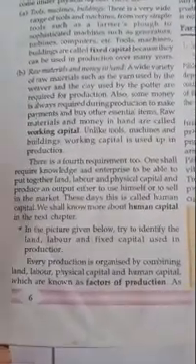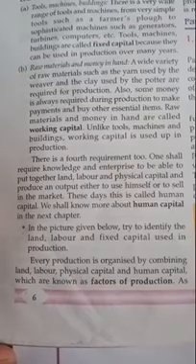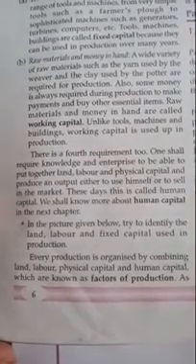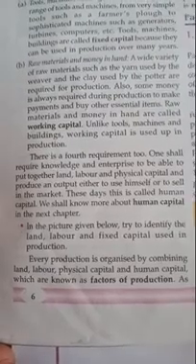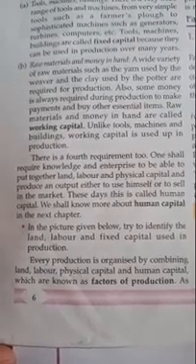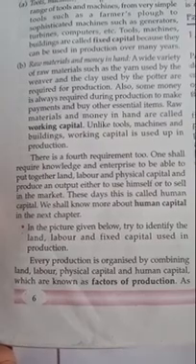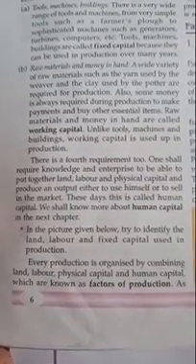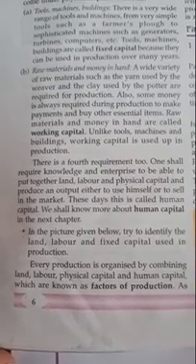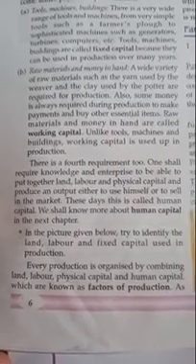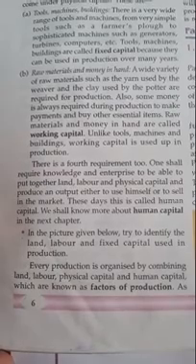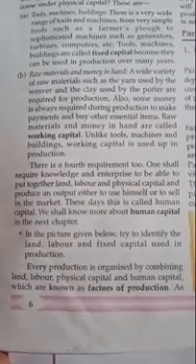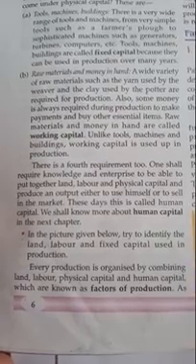There is a fourth requirement too. One shall require knowledge and enterprise to be able to put together land, labor, and physical capital and produce an output either to use himself or to sell in the market. Now, after all these resources, we need a trained and enough knowledgeable person who can put together all these fixed and the working capital to produce good amount of crop and to utilize these things as a resource. These days, this is called human capital.